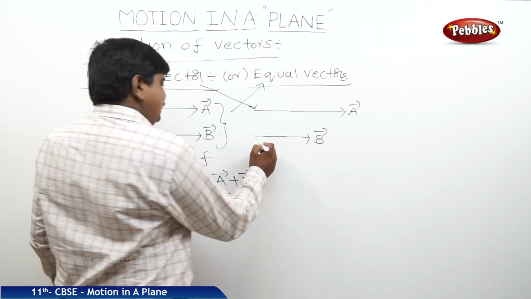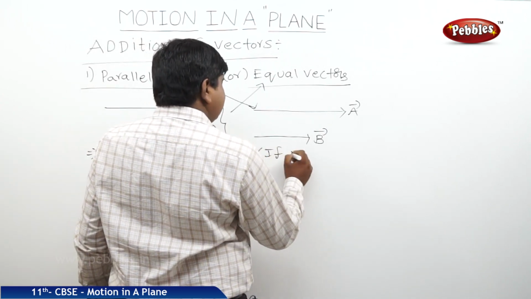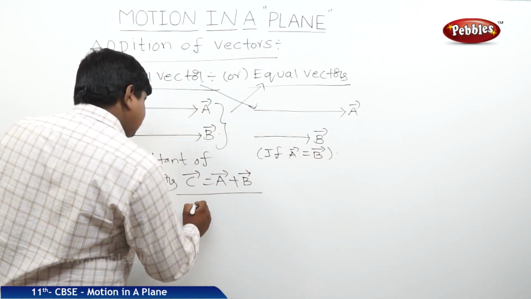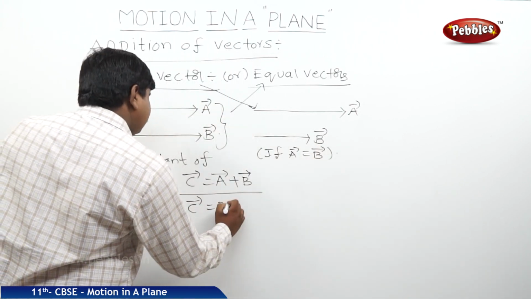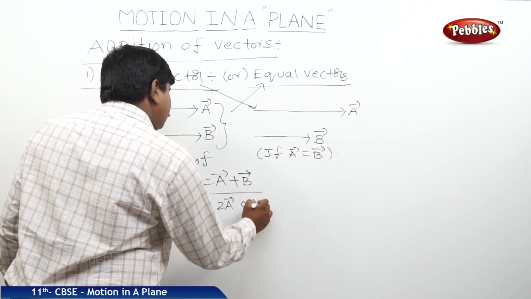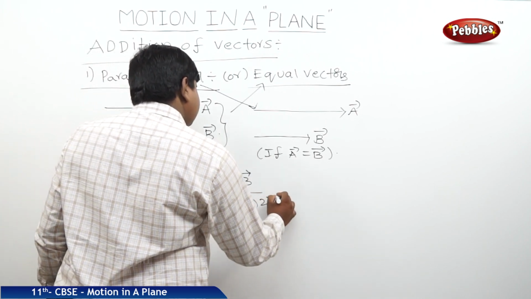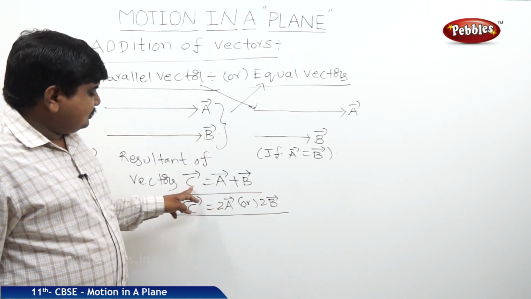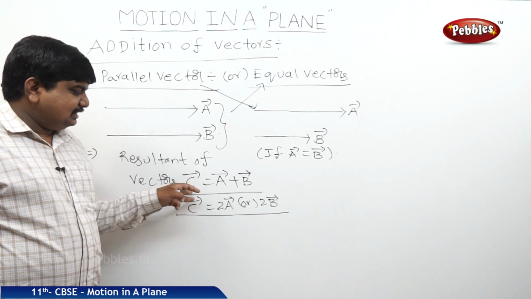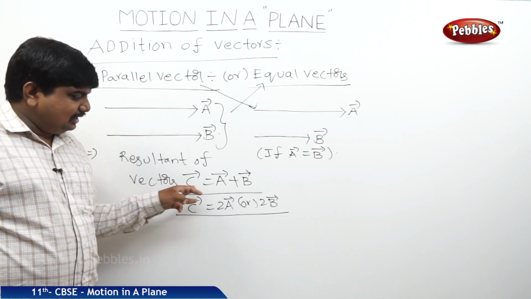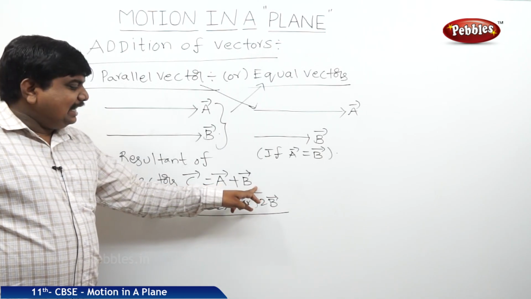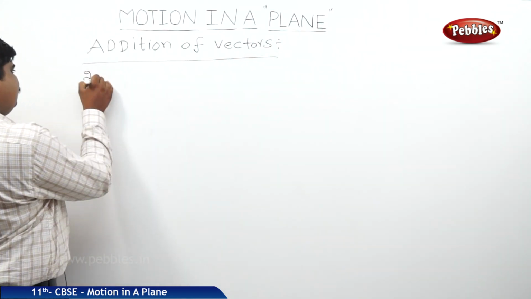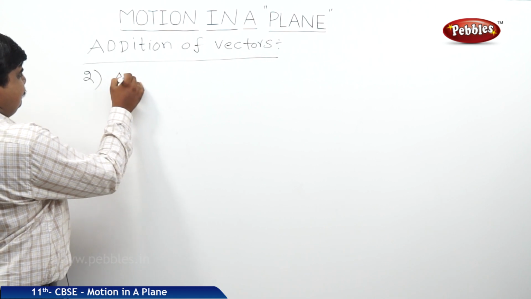Let us suppose A bar is equal to B bar, that is, equal vectors. Then C bar will become 2A bar or 2B bar. So the resultant of two vectors when they are equal and parallel is equal to the addition of their vectors. The second type of addition of vectors is the addition of anti-parallel vectors.